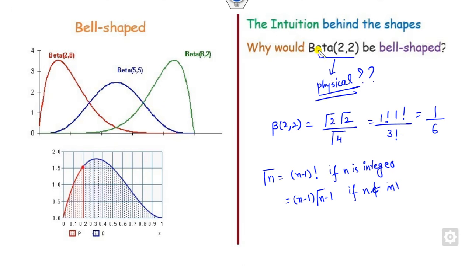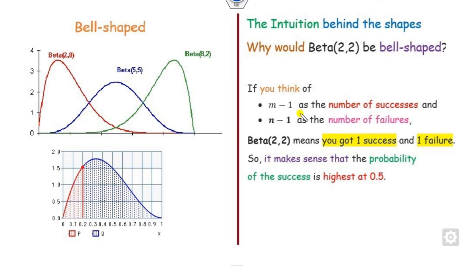But what is the meaning of this? You can see whenever m and n are greater than 1, what is the physical meaning? You can think about it like this: this is my m, this is my n. So m minus 1 is the number of successes, n minus 1 is the number of failures. So what is the meaning of 2 and 2? 2 minus 1 is 1, so it means you get 1 success, and 2 minus 1 is 1 failure. What is the sense?